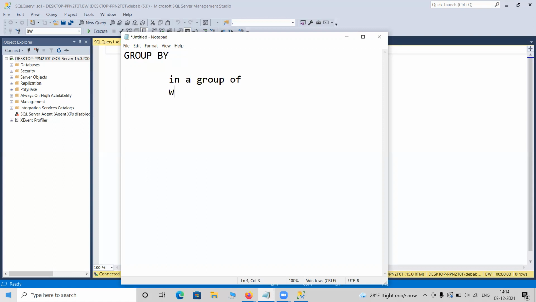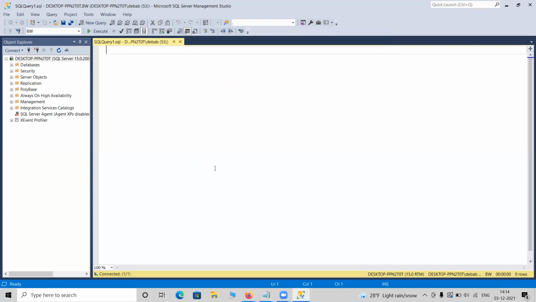Or you can also say like wise. Wise means, suppose if anyone asks you state wise highest or gender wise average marks, something like that. At that time, when anyone uses something wise or in a group of, in those cases we will be going for group by syntax. First, okay, let me go to the practical examples. I always like to show the practical examples.